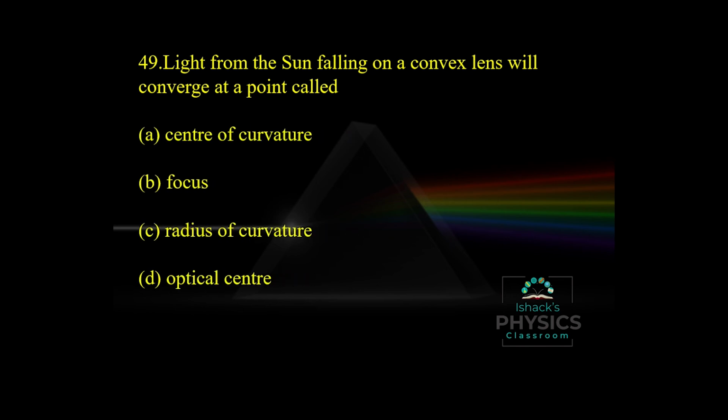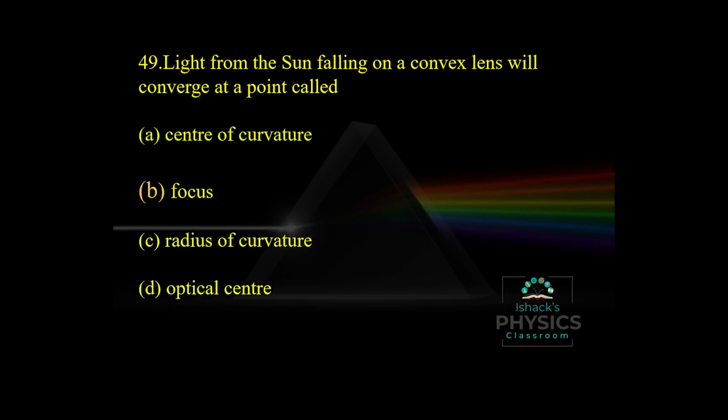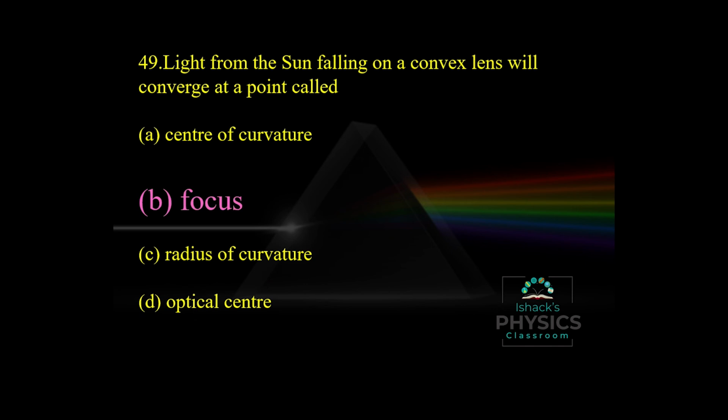The light from the sun falls on a convex lens and converges at a point, and that point is known as the principal focus. In the case of a concave mirror also, when the light converges to a point, that point is known as the principal focus.